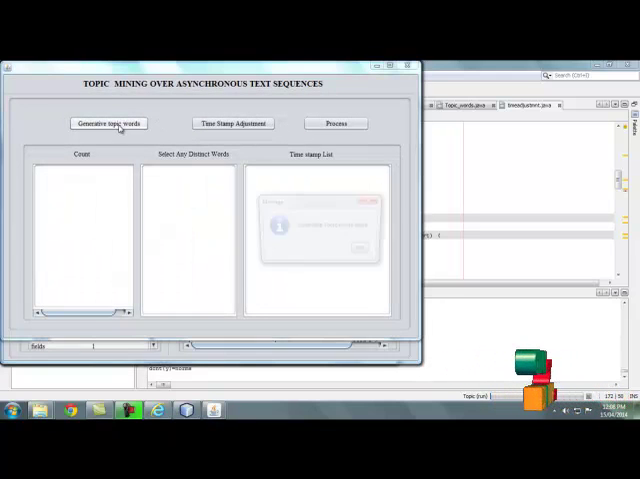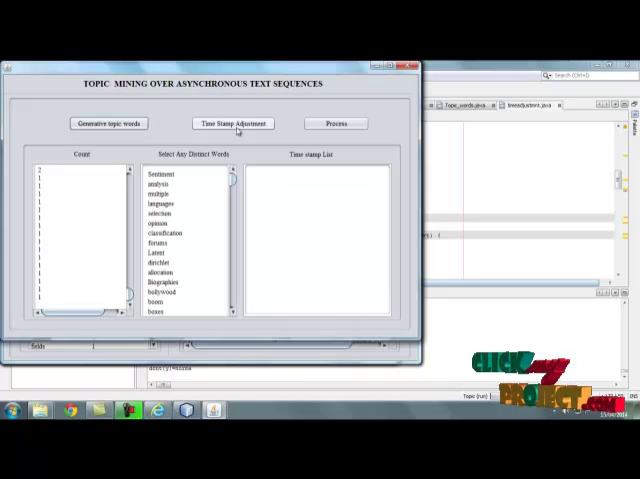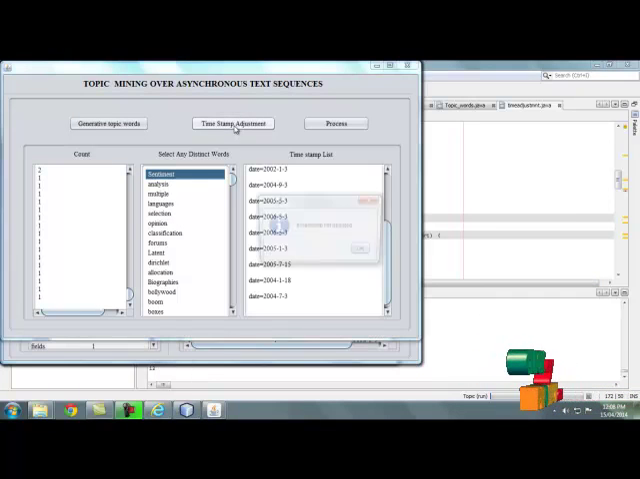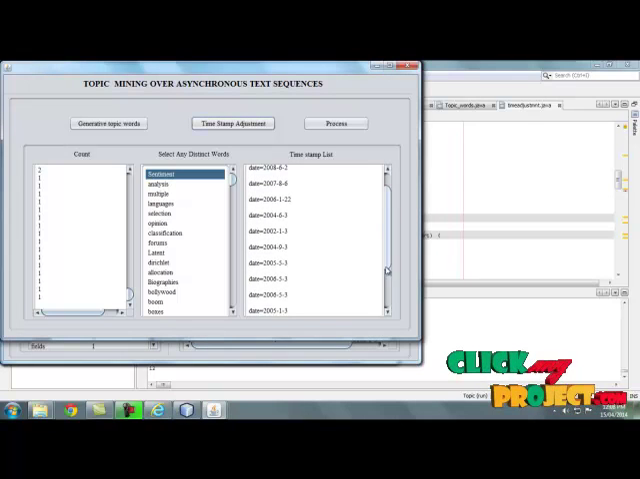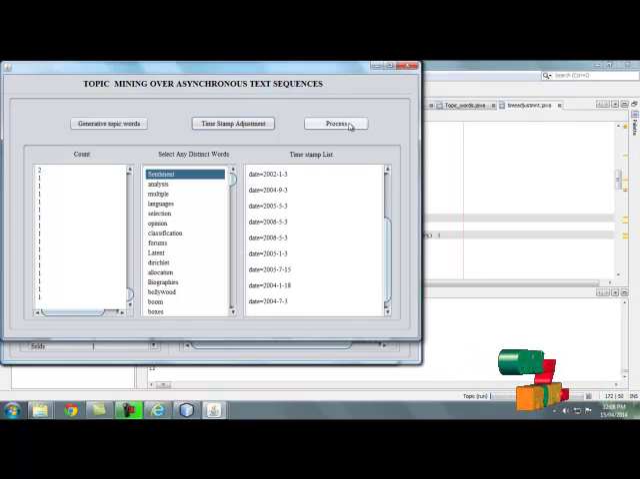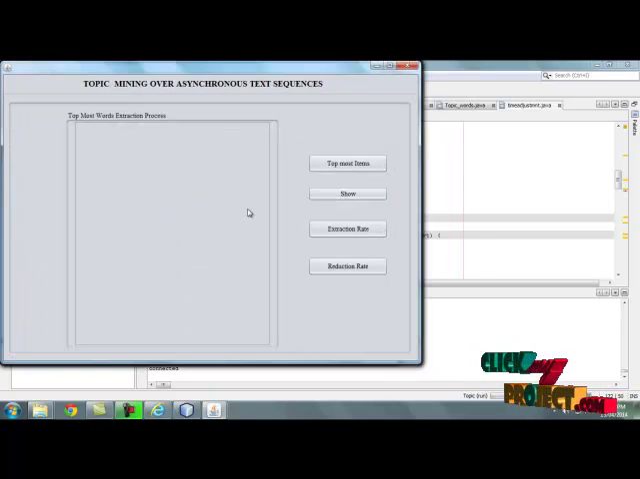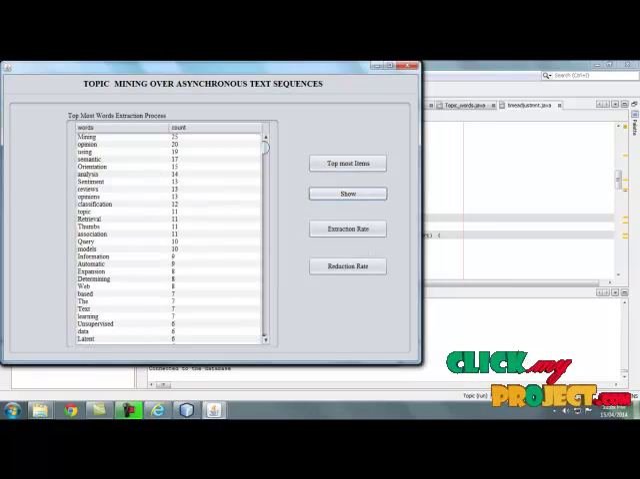Here by clicking generative topic words, the topic words are listed, and we select any one of the words and click timestamp, so the word related timestamps are also extracted. So finally we have to evaluate the best words from each and every timestamp. By clicking topmost item, we select the topmost items list. So these are the topmost items for each timestamp. So these words contain the topmost items.